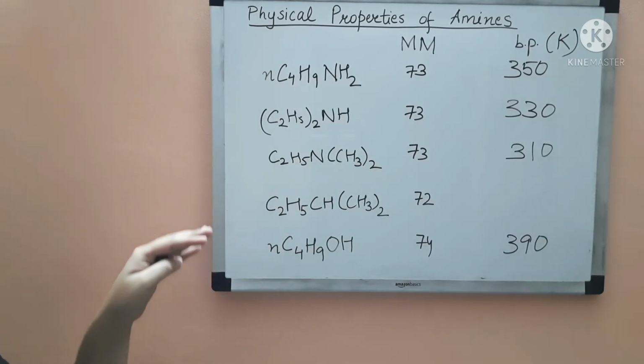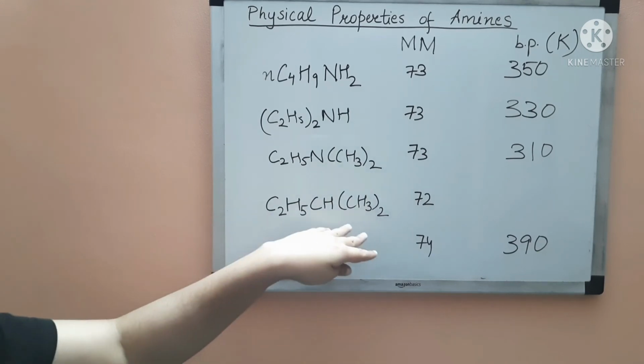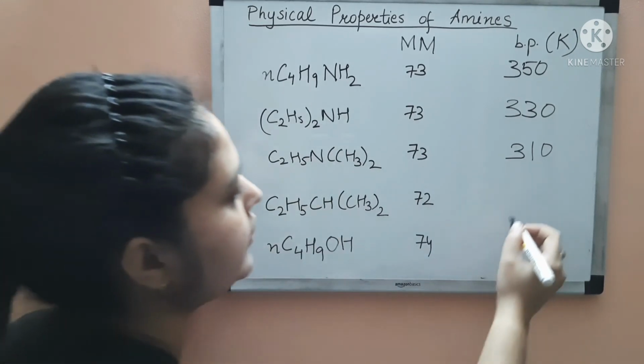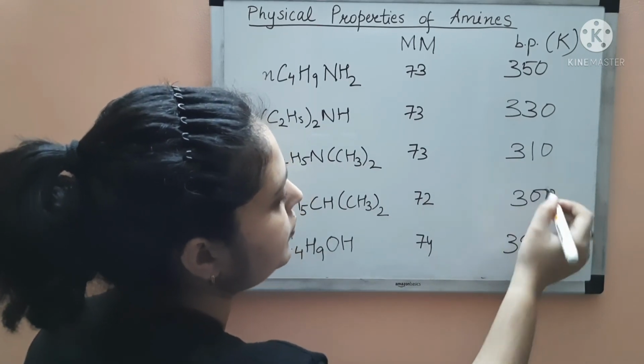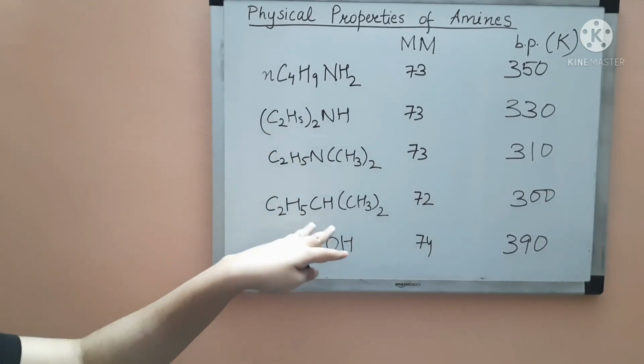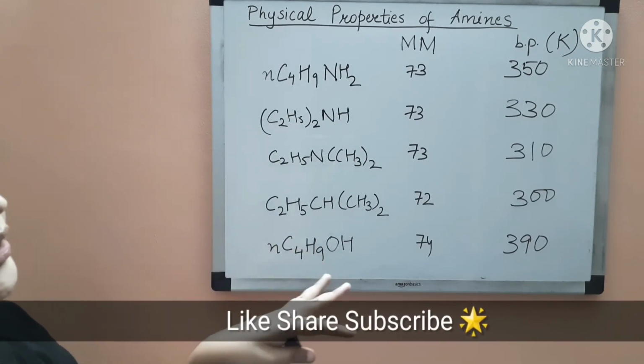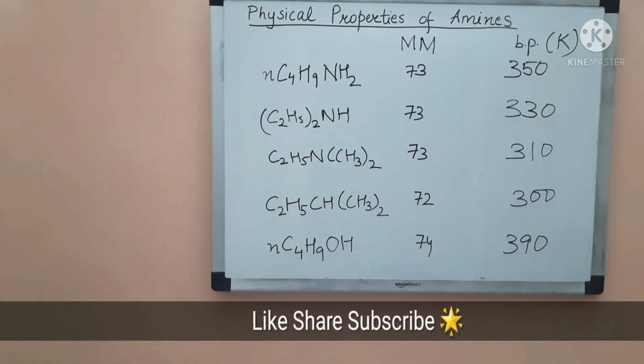And then comes the alkane, which will have the least boiling point, because here there is no polarity. There is no nitrogen atom also, so it will have the least boiling point, right?